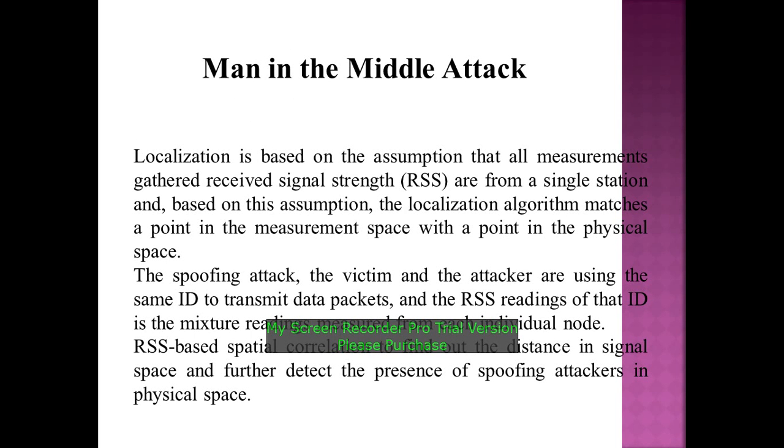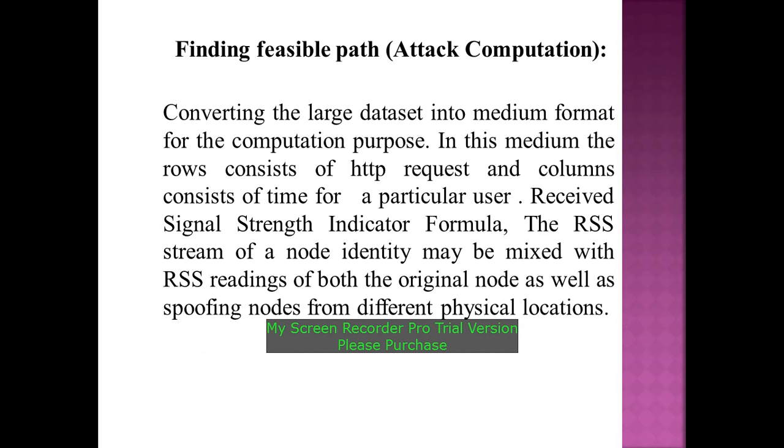Man-in-the-middle attack. We have gathered the received signal strength from a single station, and based on that we have identified the spoofing attackers and the victim. The attackers use the same ID to transmit the data packets, and the RSS reading of the ID is a mixture of readings measured from each individual node. This RSS-based spatial correlation is used to find out the distance in signal space and further detect the presence of spoofing attackers in physical space. And finding the feasible path is an attack computation, converting the large data set into a medium format for computation purposes.